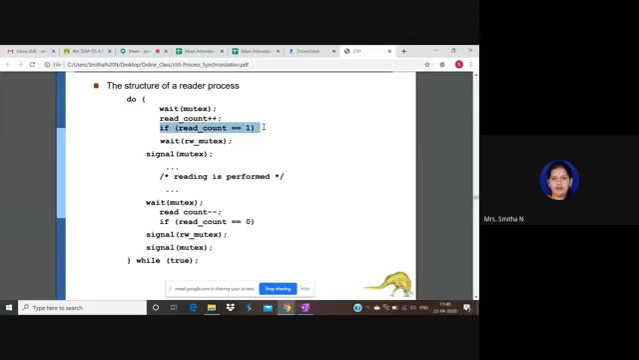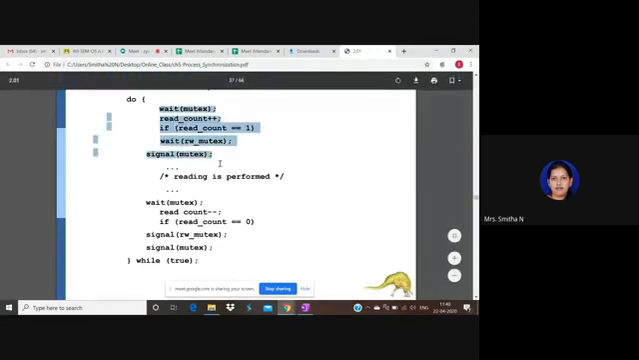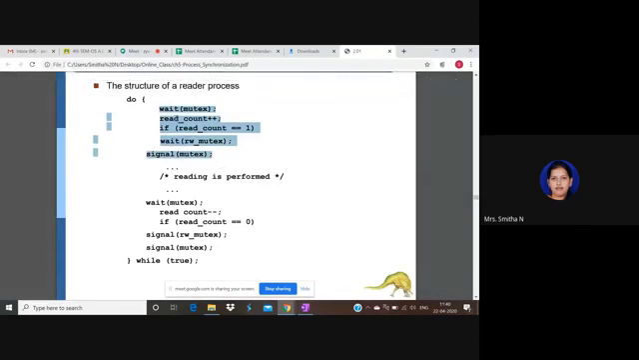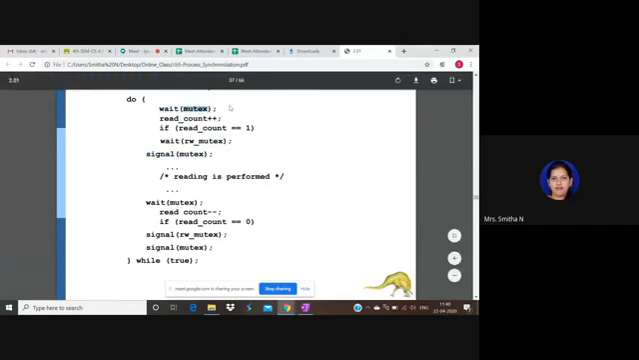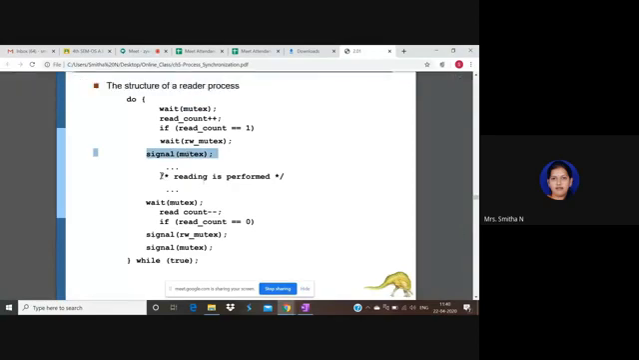Is 1, that is, the first read operation blocks the consecutive write operation; whoever wants to write, put him to wait. Next, signal mutex: consider one process P1. This mutex which we have set to 1, we decremented to 0. Now we increment it to 1. I will tell you why. So next, that one read operation will come to this critical section and it will read.